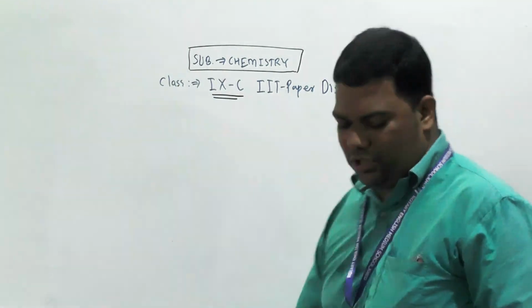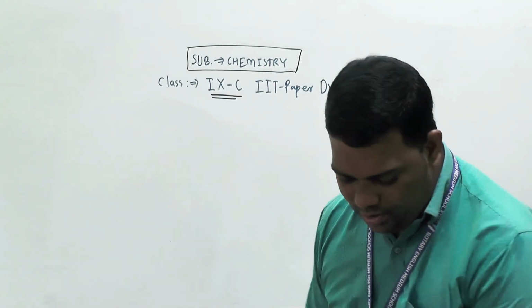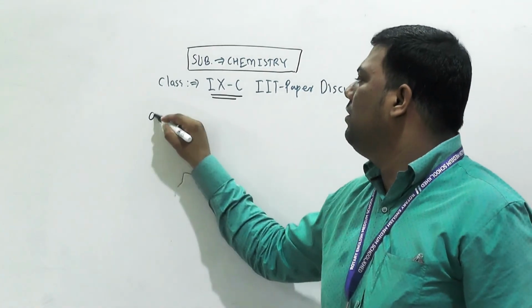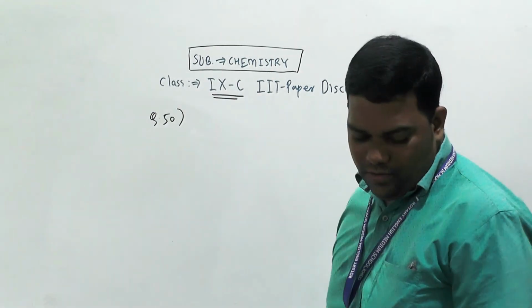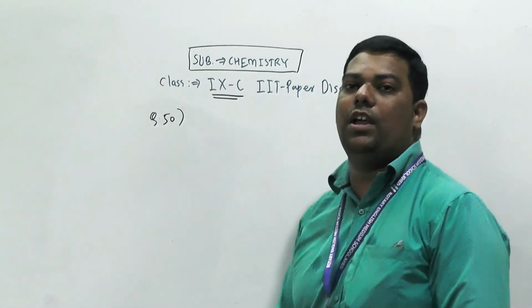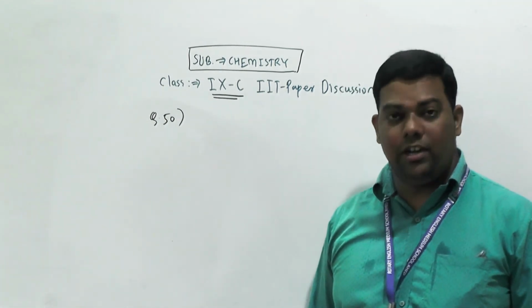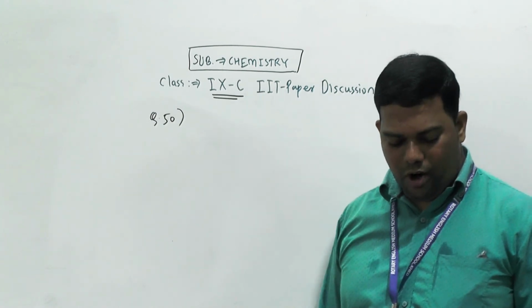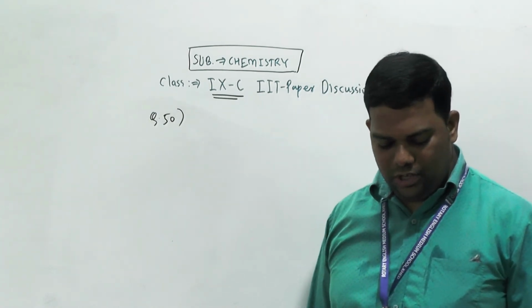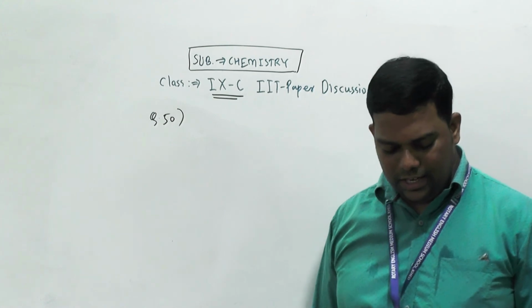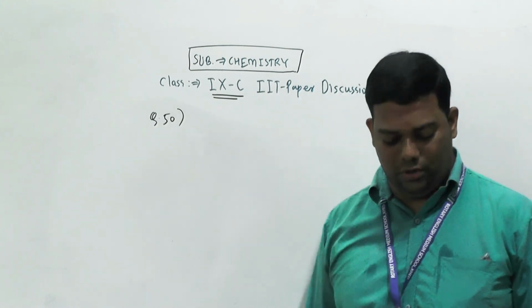And our last question, question number 50. Ready with this? See what they ask in that question. 4 gram of solid is dissolved in 40 gram of water to form a saturated solution at 25 degrees Celsius. Calculate the solubility of solute.